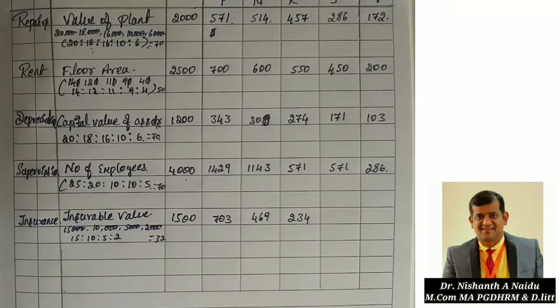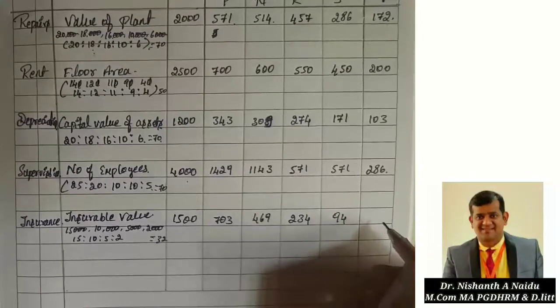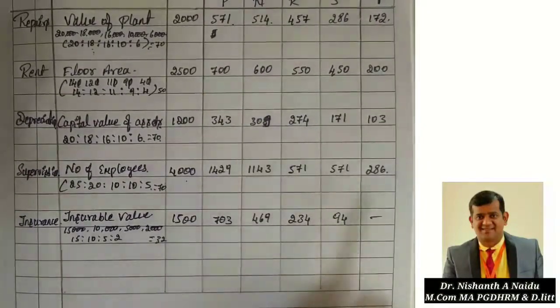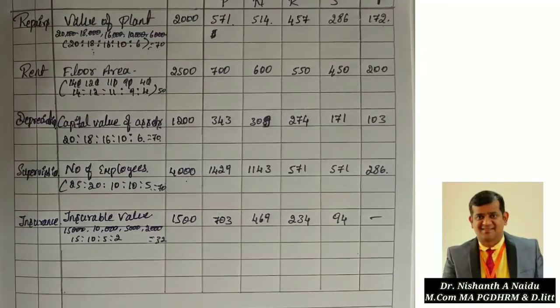T department we don't give. So the left out, whatever we have, should be distributed to S department. That is 1500 into 2 divided by 32, which comes to 93.75. So before that we add 703 plus 469 plus 234 minus 1500. It is 94 rupees, to avoid decimals, because in service department there will be no stock, so it is always nil. You should remember that.